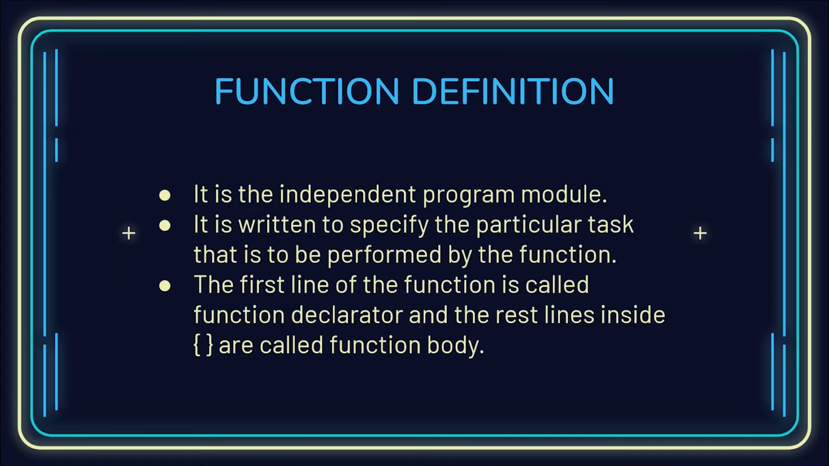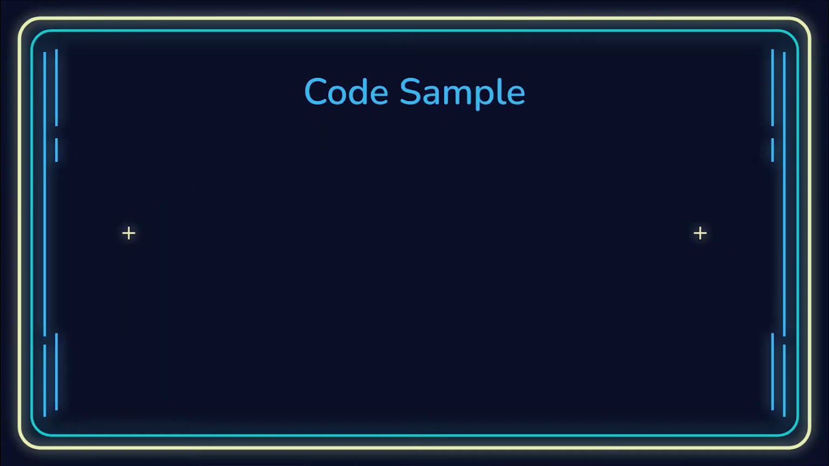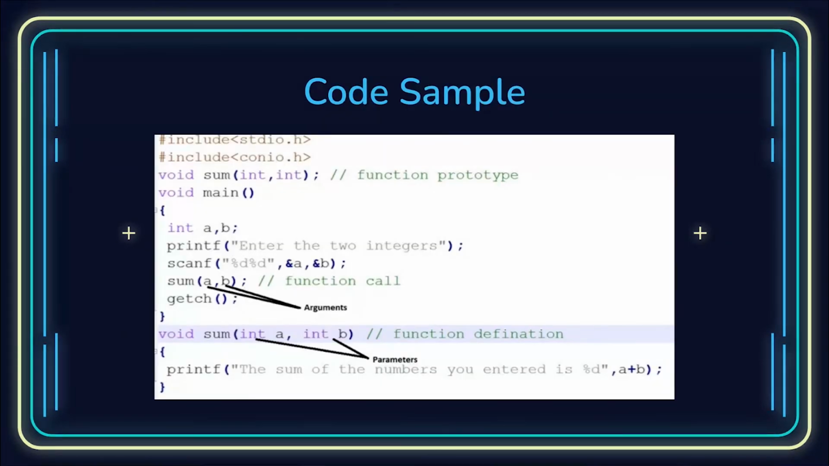What is a function definition? It's the independent program module which is written to specify the particular task that is to be performed by the function. The first line of the function is called the function declarator, and the rest of the lines inside the curly braces are called the function body. It will become more clear by looking at this code snippet. Here are the header files. Then look here: void sum(int, int). This forms the function prototype. Now we have not yet defined what this function sum would be doing.